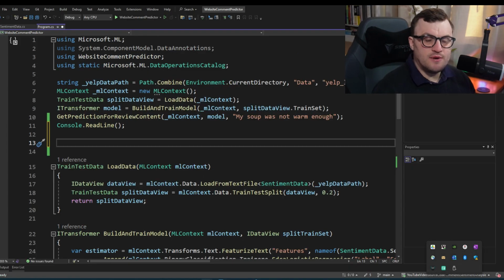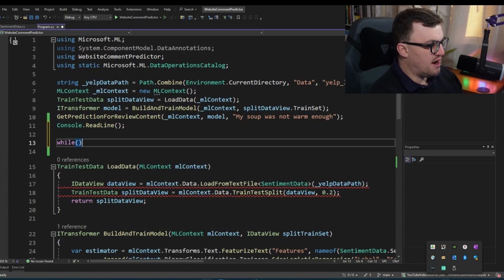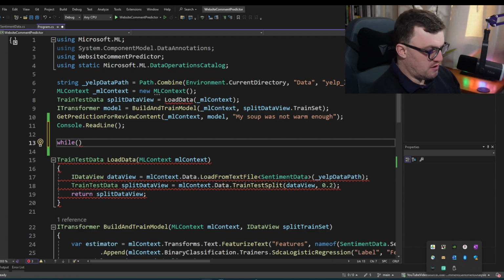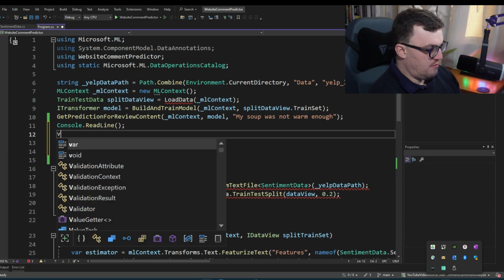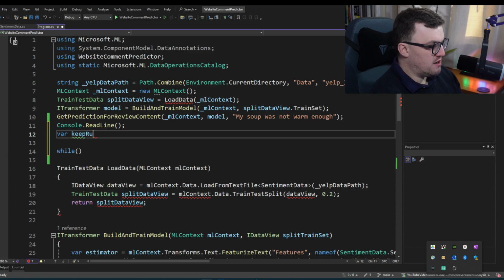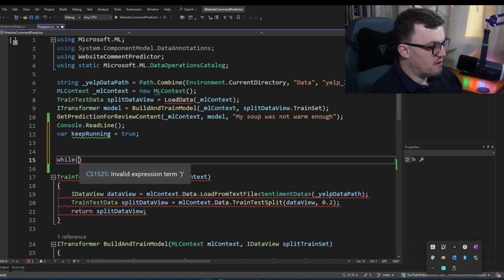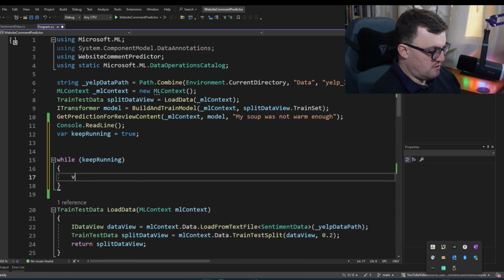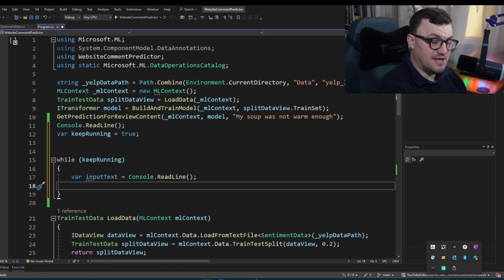So similar to my last video as well, I'm going to change this so that I can essentially keep passing in phrases and getting the result for them. So I'm going to create a Boolean called keepRunning, set that to true, and I'm going to say while keepRunning, var inputText is equal to Console.ReadLine, so that'll be whatever the user's passed in.